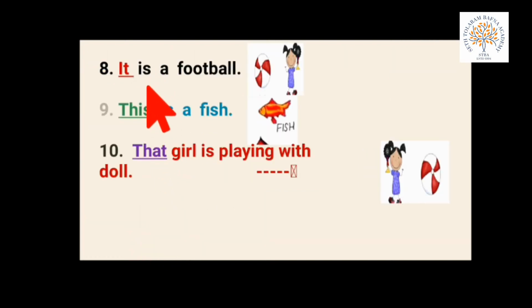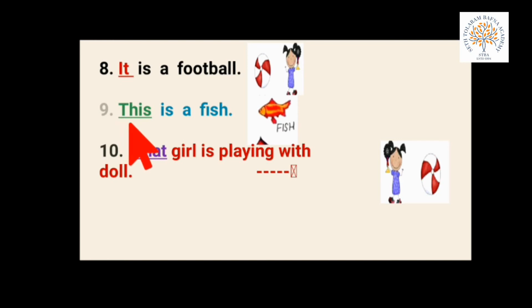Dash is a football, F-O-O-T, B-A-L-L. Dash is a football. The football is near or far? Football is near. No arrow, na? Means near. And the football is living or non-living thing? Football is non-living thing. So we use it. The spelling of it is it, it.